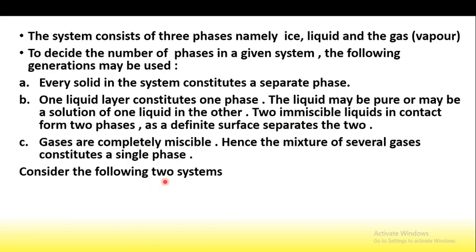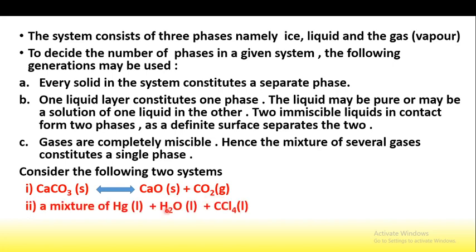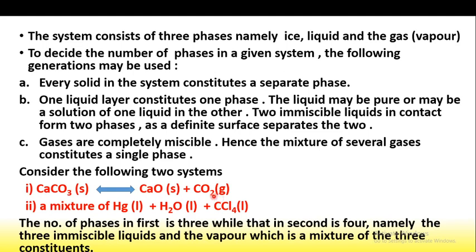So consider the following two systems. One is calcium carbonate in solid phase, which gets converted into calcium oxide in solid phase plus carbon dioxide in gaseous phase. And the second one is a mixture of Hg, that is mercury in liquid form, plus water liquid plus CCl4 liquid. So this is a mixture of three liquids, and the first one is the reaction of calcium carbonate. It undergoes decomposition to form calcium oxide and carbon dioxide.